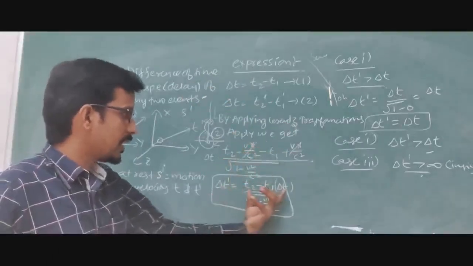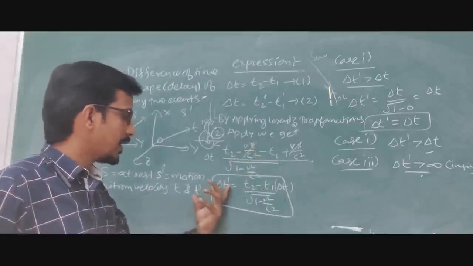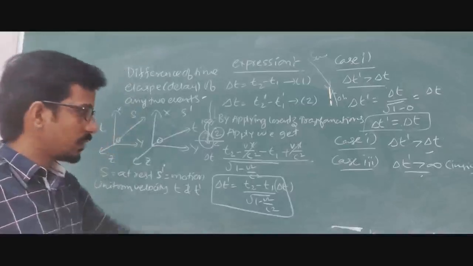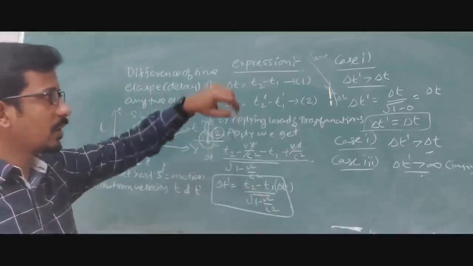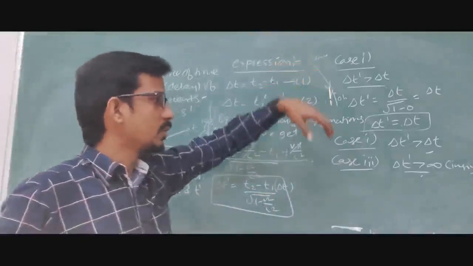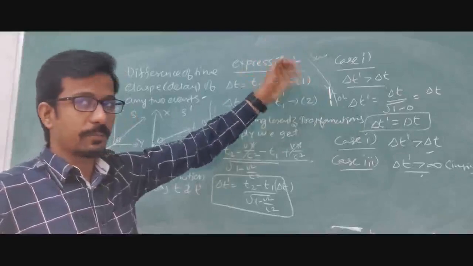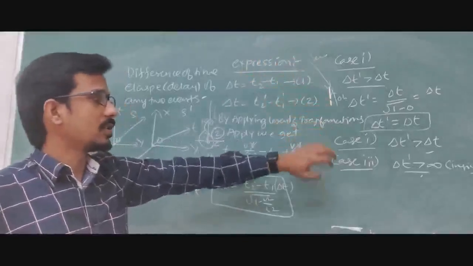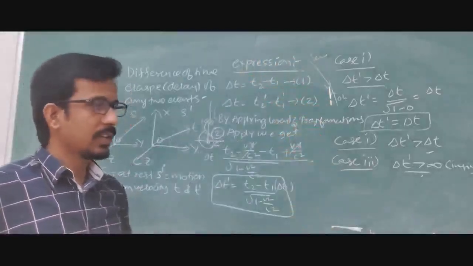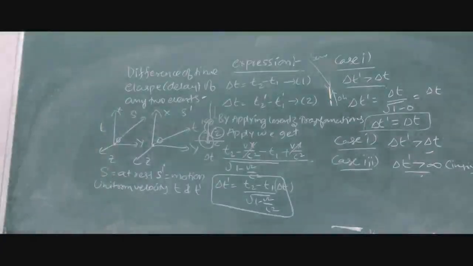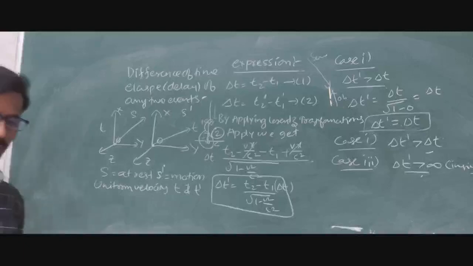We are getting this. This is nothing but the difference, delta T. Delta T dash is nothing but (T2 minus T1) divided by the square root of 1 minus v square by c square, which explains the velocity with respect to the constant and motion. And case 1, 2, 3. In case 1 we can see that the observed velocity is greater compared to the velocity of light. We cannot imagine delta T dash being greater than infinity. It is an imaginary constant. So it is meaningless, and it is considered that no particular body can move with the velocity of light.